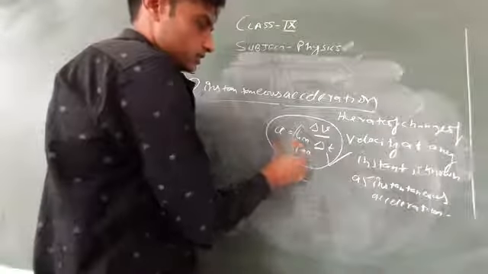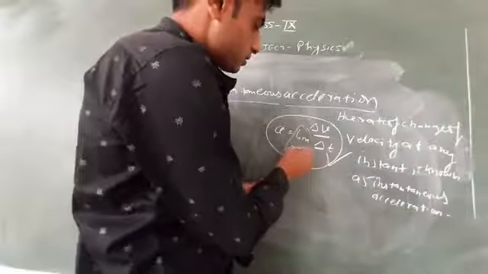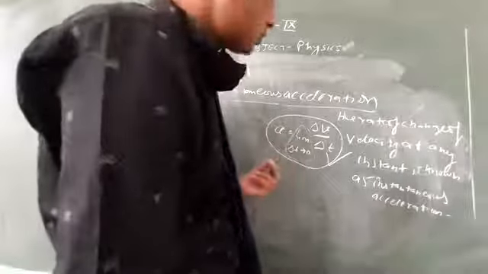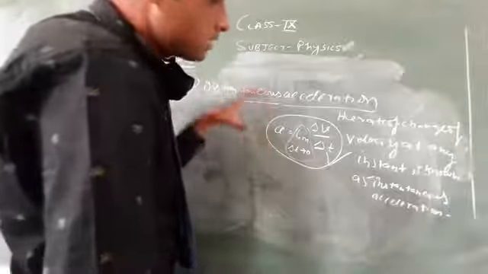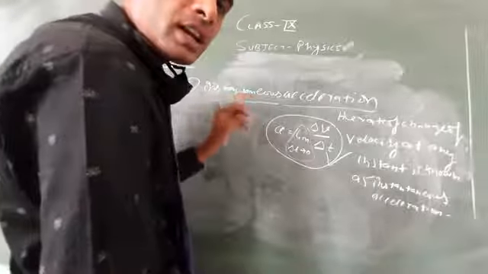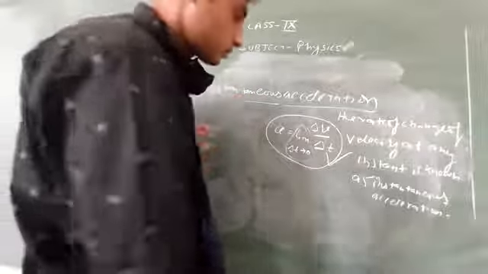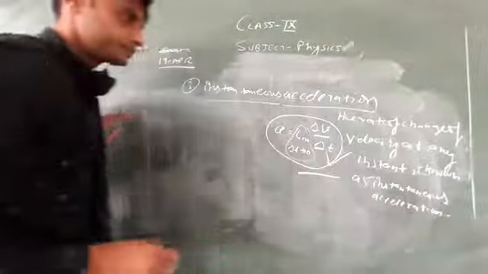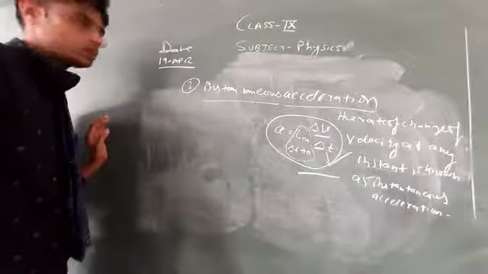This limit represents that the time is very small, tending to 0. It means it is the value of acceleration at an instant. Clear? So these are the types of acceleration.